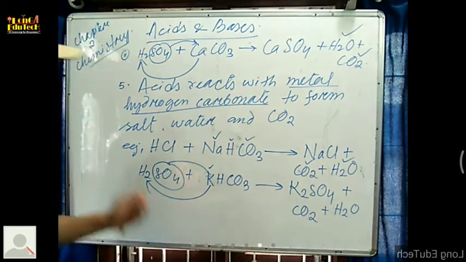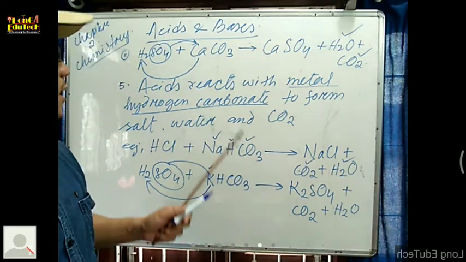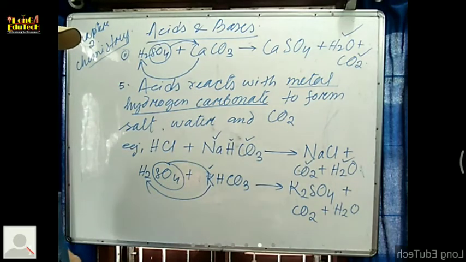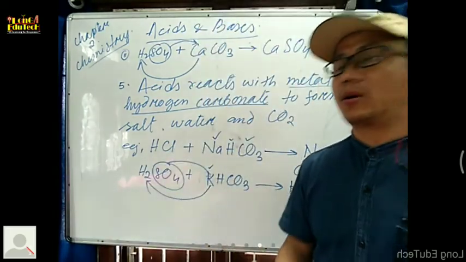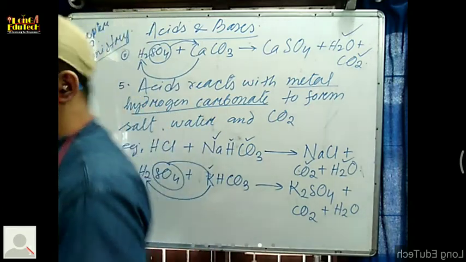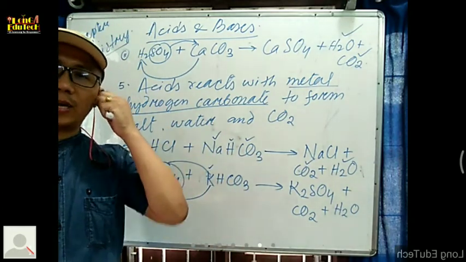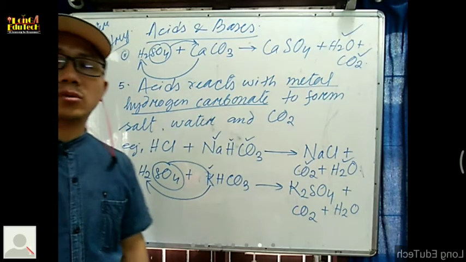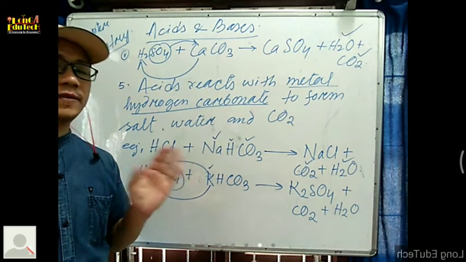So these things we have to keep in mind. This is about the chemical properties of the acid. After this we are going to study about the bases. Generally we will discuss the base, just opposite, some points are opposite to those of the acid, but all others are not the same. So with the 5 points we already know the chemical properties, and also its physical properties.